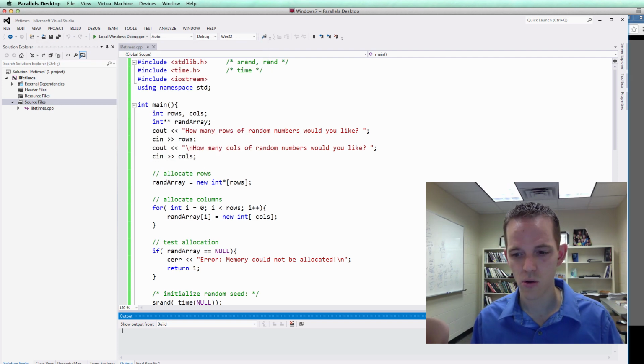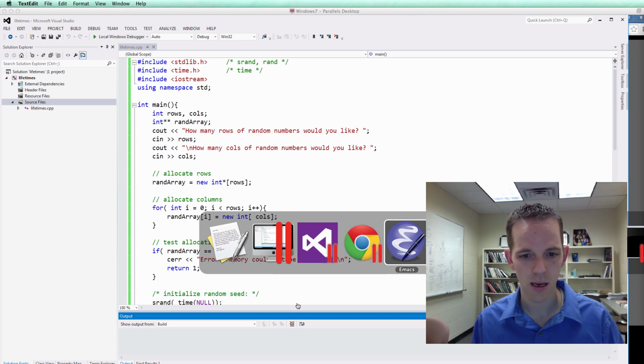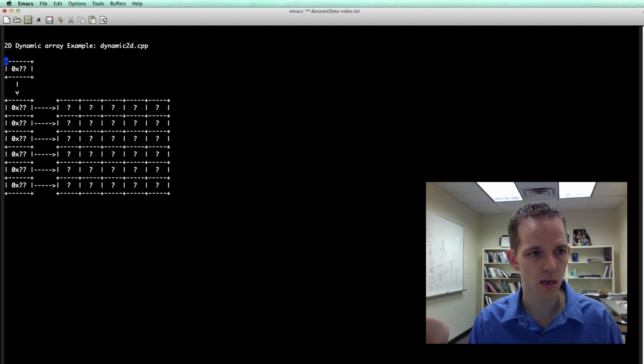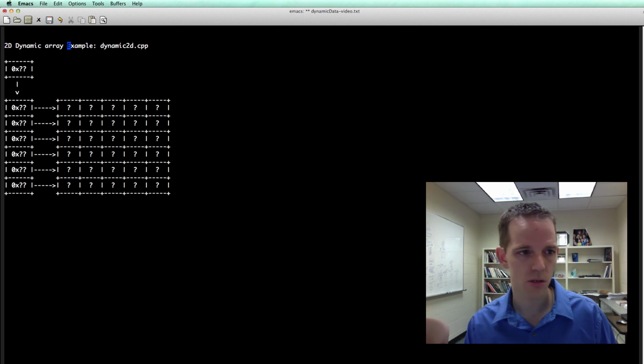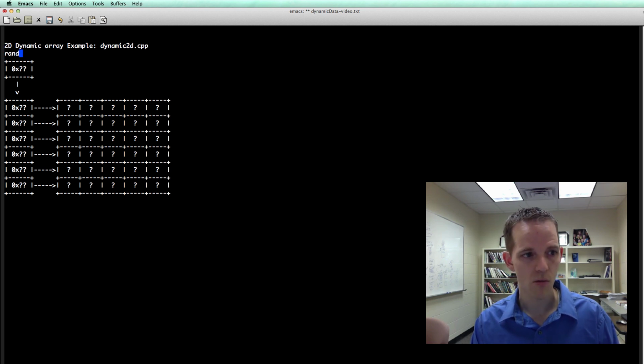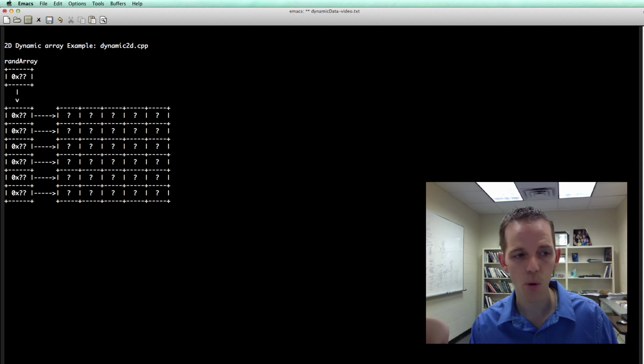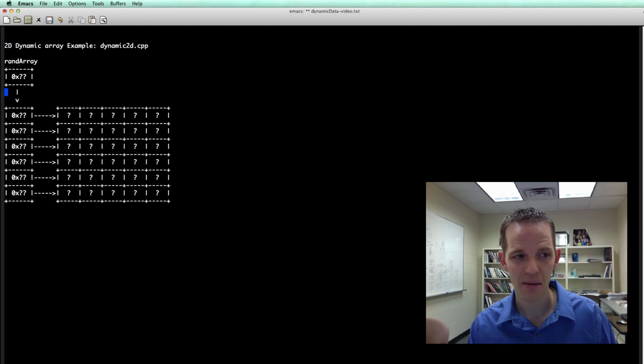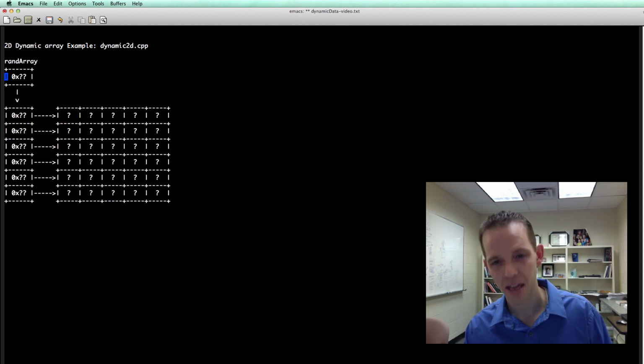Okay, so what would that look like if we were to draw it with my little ASCII art version here. So we have this dynamic 2D array example. And so this would be rand array here. It's a pointer to an array of integer pointers.